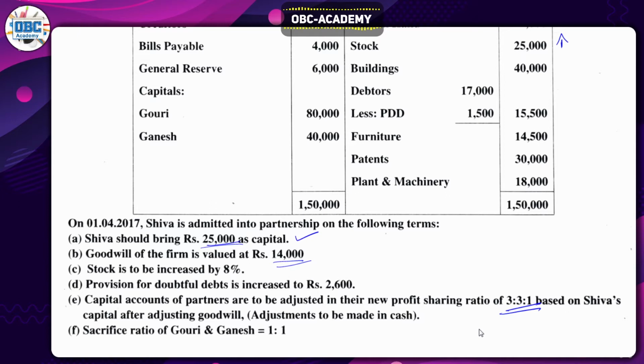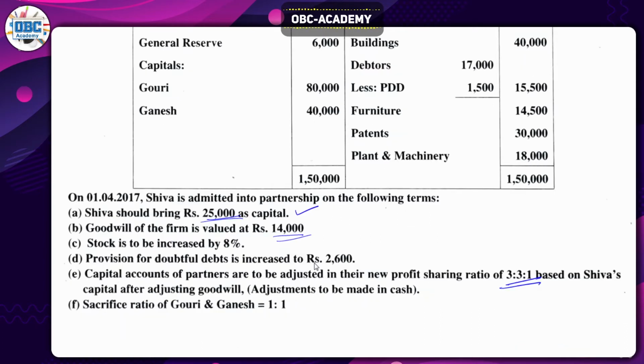This is quite tricky, because the adjustment of capital requires much more time, quite a bit of practice, as well as concentration. I'll tell you when to focus more than in other problems. Based on this ratio, they have to adjust their capital. It involves some kind of tricks, and I'll show you the tricks. Capital adjustment will be done after goodwill. So after settling goodwill to the old partners, we should adjust the capital. The sacrificing ratio is 1:1 for Gauri and Ganesh.